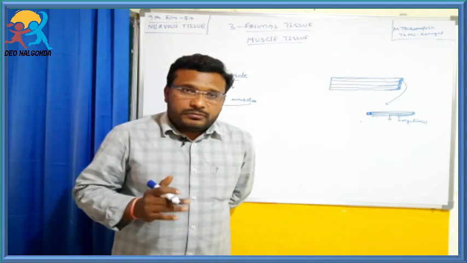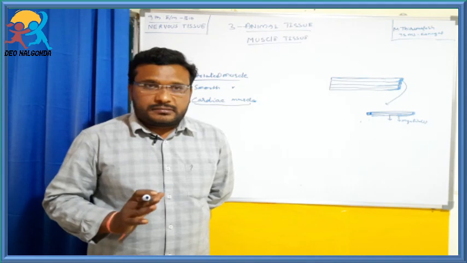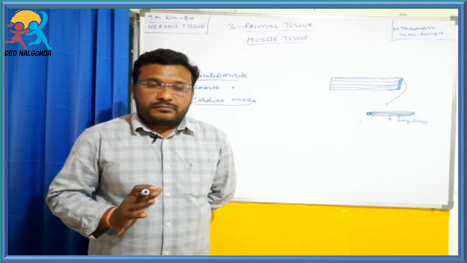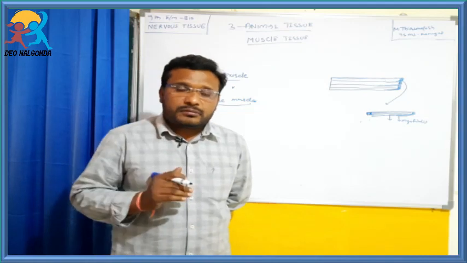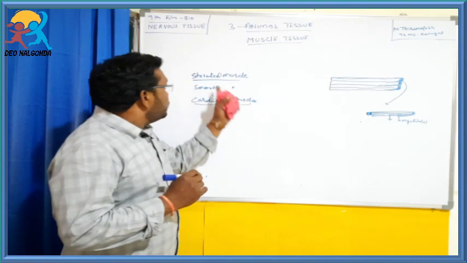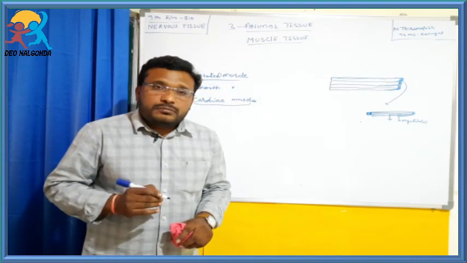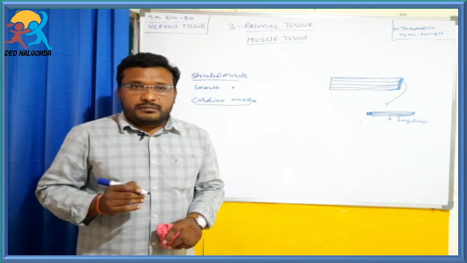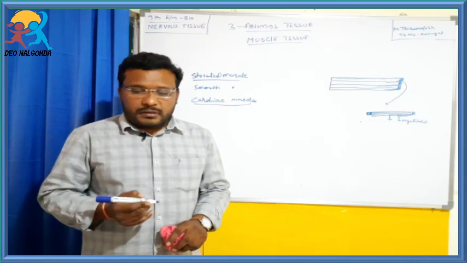We can move some muscles with our conscious efforts. For example,